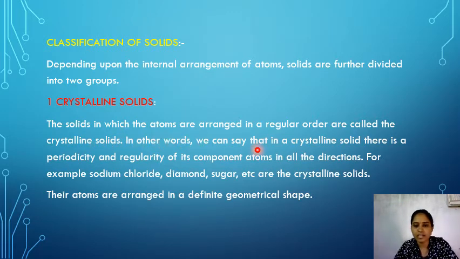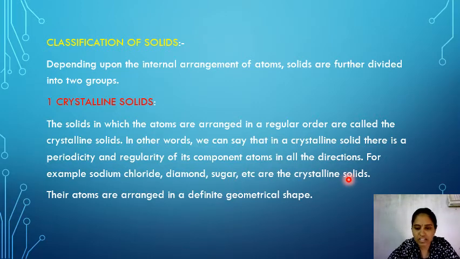In other words, we can say a crystalline solid has a periodicity and a regularity of its component atoms in all directions. So if atoms are arranged with periodicity or regularity, then those types of solids are called crystalline solids. The examples of crystalline solids are sodium chloride, diamond, sugar, etc.